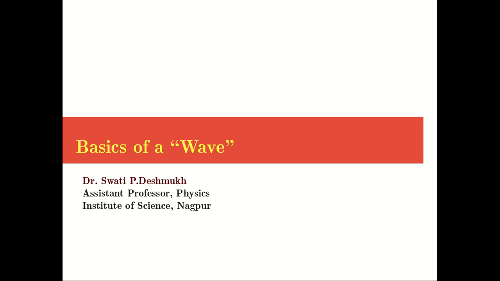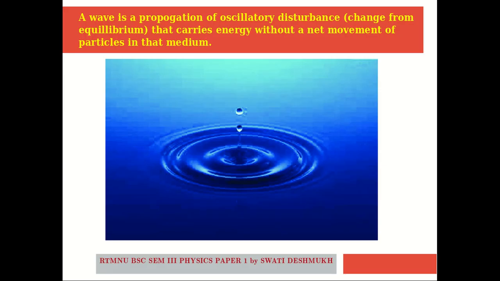So we have started our unit number 1, which is related with wave and sound. We have seen that a wave is nothing but a propagation of oscillatory disturbance that carries energy from one point to another point without a net movement of particles in that medium.